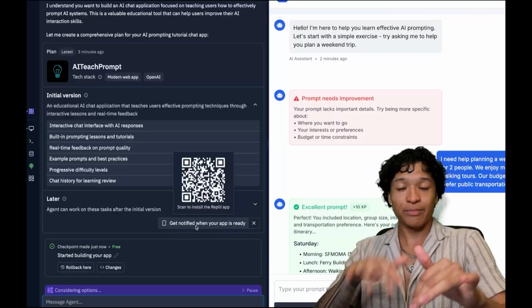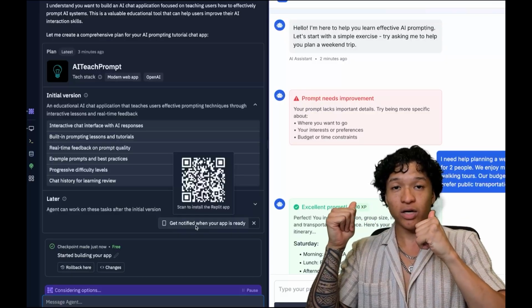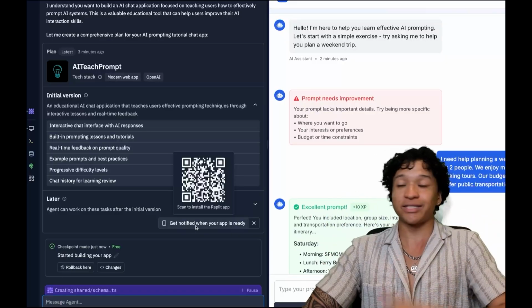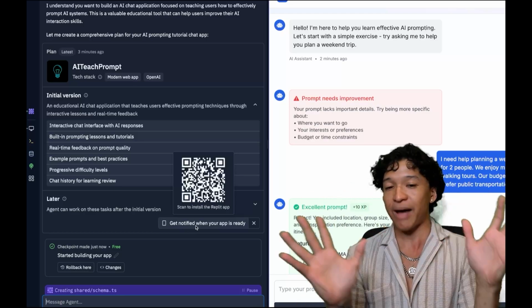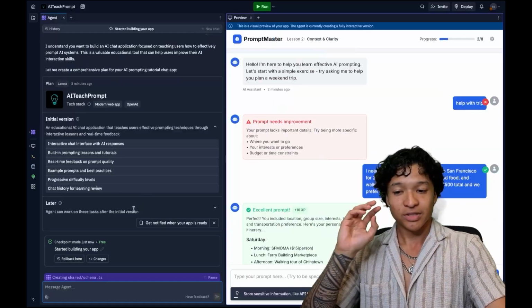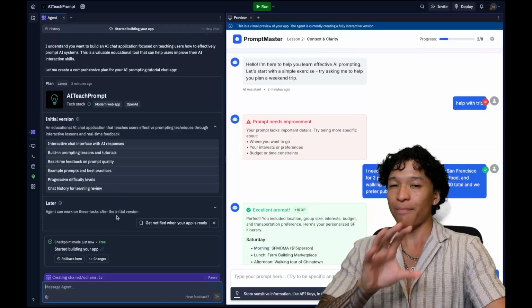You could type in your prompt, let the AI agent do work, walk to the store, go to the gym, meditate, get some grass, go to the club. Doesn't really matter. You'll get notified as soon as it's done. So come back when it's ready. We'll come back when this is ready.